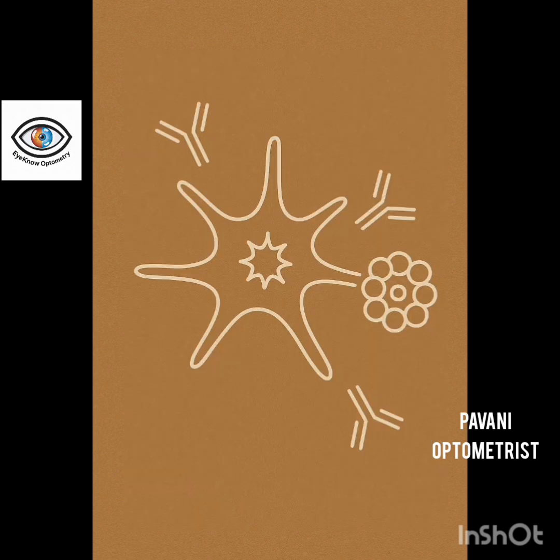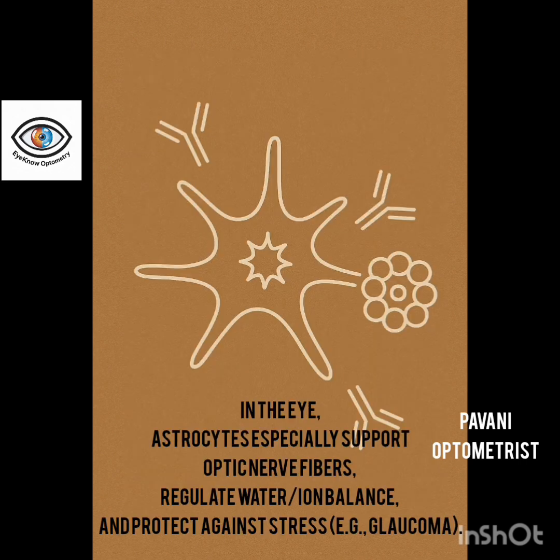And when it comes to the eye, the optic nerve head is rich in astrocytes with AQP4 water channels, which are crucial for the fluid balance around ganglion cell axons. In the retina, these astrocytes and Mueller cells line blood vessels and help in regulating the water, ions and neuronal health. In the ciliary body, there are few or no astrocytes present. That's the reason why the ciliary body is not affected and it doesn't lead to glaucoma in case of NMO.